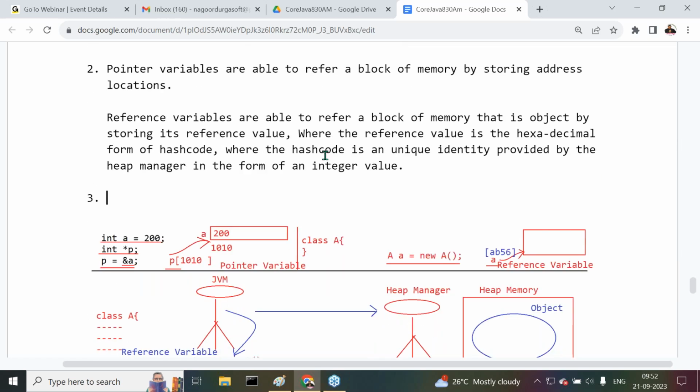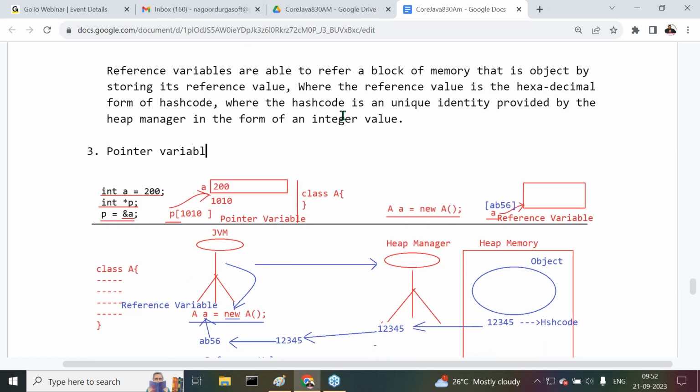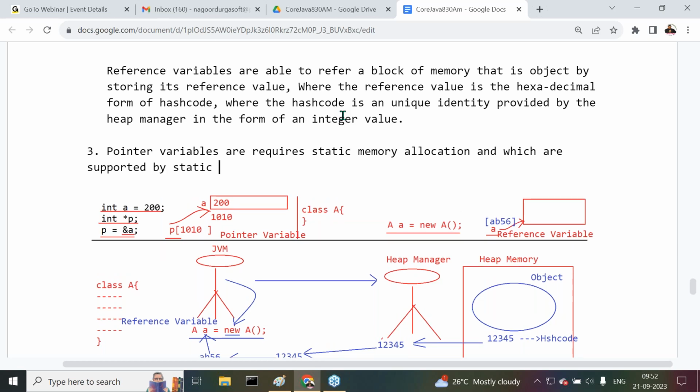Point number 3. Pointer variables require static memory allocation and which are supported by static programming languages and platform dependent programming languages.